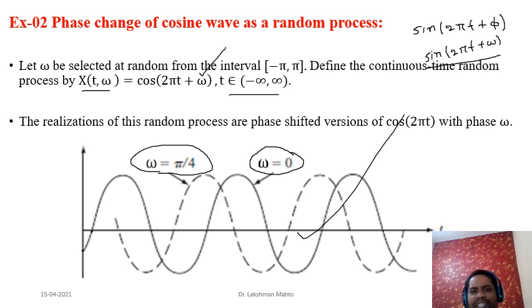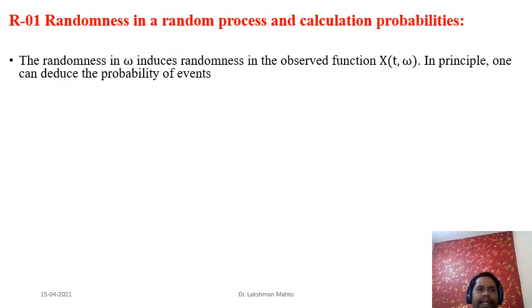And two realizations we have already seen. That means two realizations means it is a random process. This random process as a function of time where omega is fixed. So this one is one realization. This one is another realization. Okay. Now going further, so we can say the same thing.